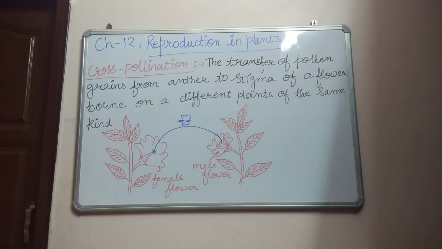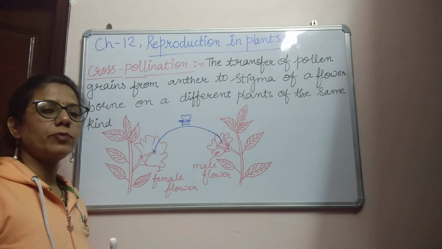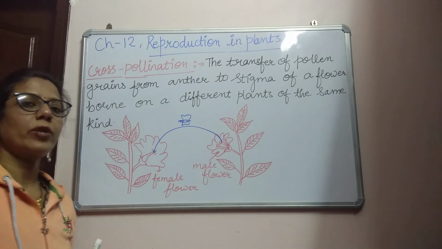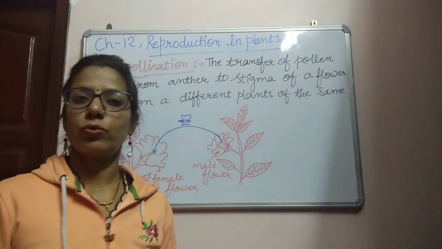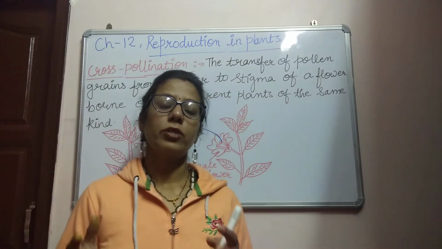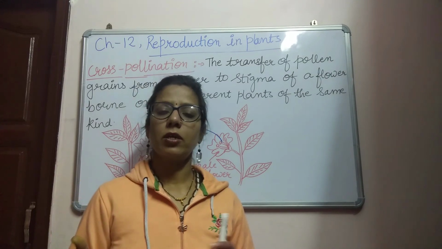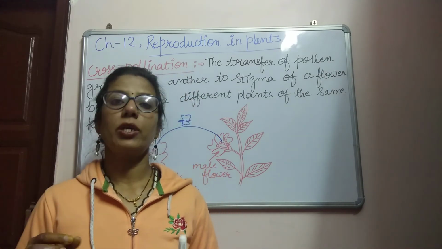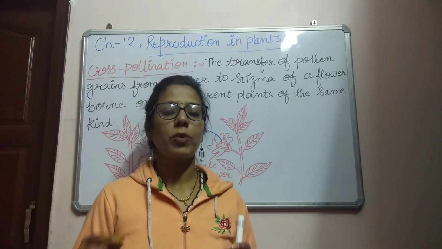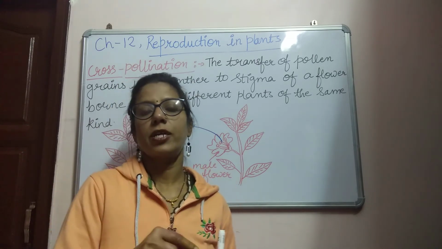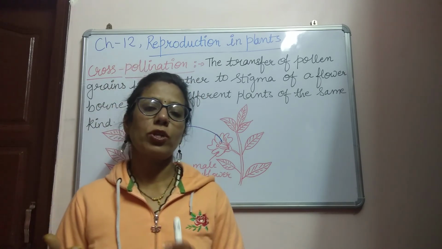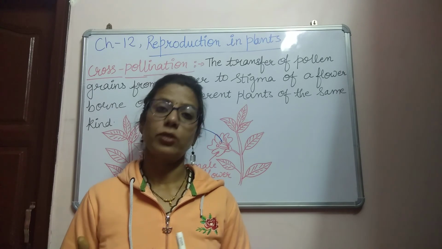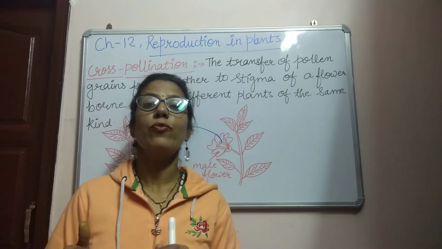Now the next type of pollination is cross pollination. As the name suggests, it occurs between two different plants, but these two plants should be of the same variety. Maybe there are two rose plants, but they should be of the same variety. If they give pink flowers, both plants should give pink flowers only. Cross pollination can't occur if one rose plant produces white flowers and another produces pink flowers. Always it occurs between the same kind of plants.